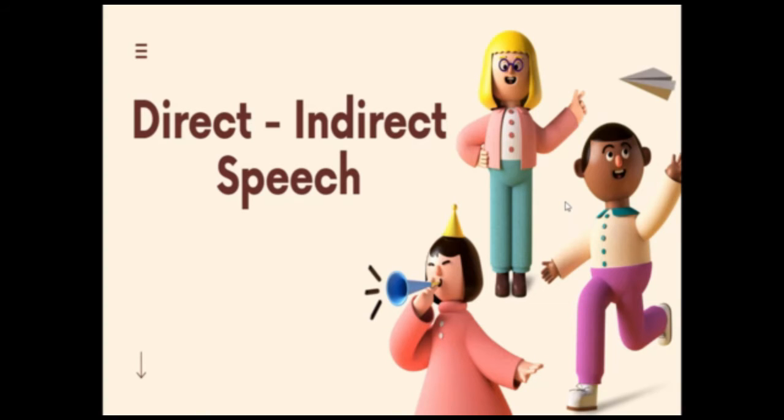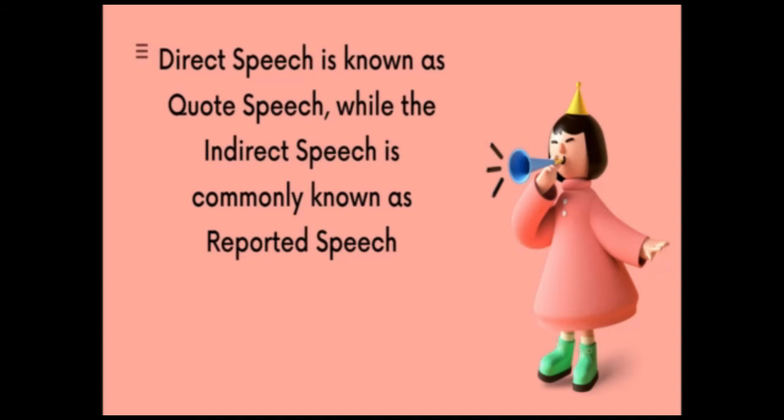Direct and indirect speech is commonly found in certain kinds of text, for example, narrative and news items. Direct speech is also known as quoted speech, while indirect speech is commonly known as reported speech. If we use direct speech, we need to use quotation marks because we want to repeat some sentences exactly as they are. While in indirect speech, we are not going to repeat the sentences but just report them.